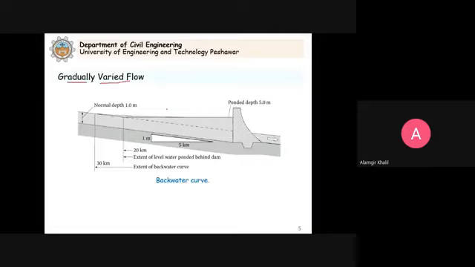You can see here in this figure, we have a channel or a river or a stream. So the water will flow with normal depth. And we defined earlier what is normal depth? It is the depth corresponding to the normal flow. And what is the normal flow? That is the uniform flow. Clear?